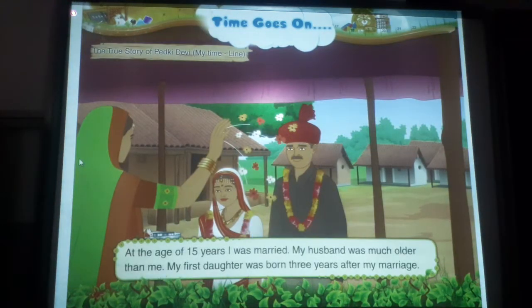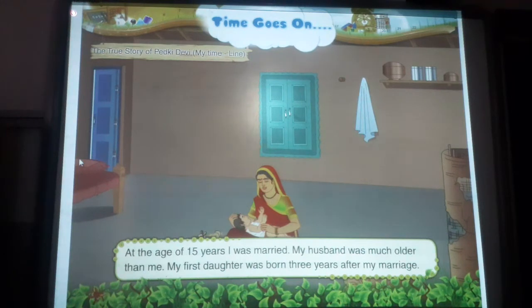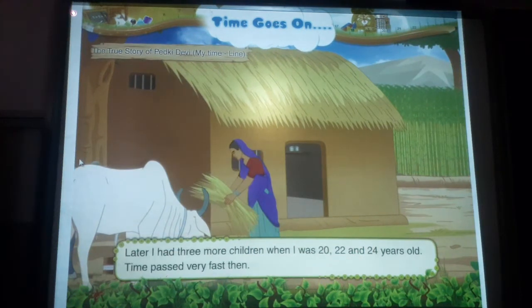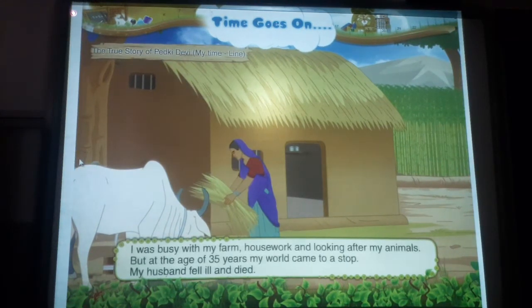At the age of 15 years, I was married. My husband was much older than me. My first daughter was born 3 years after my marriage. Later, I had 3 more children when I was 20, 22 and 24 years old. Time passed very fast then. I was busy with my farm, housework and looking after my animals.